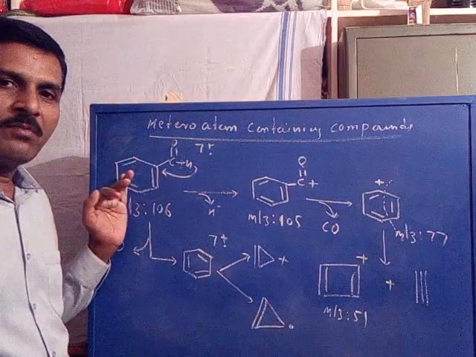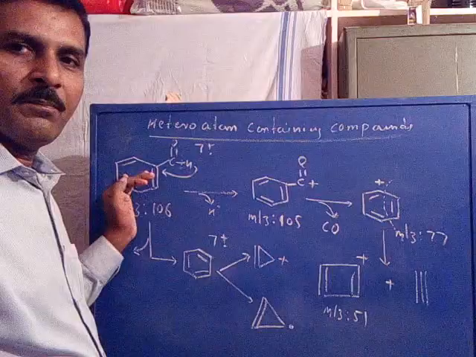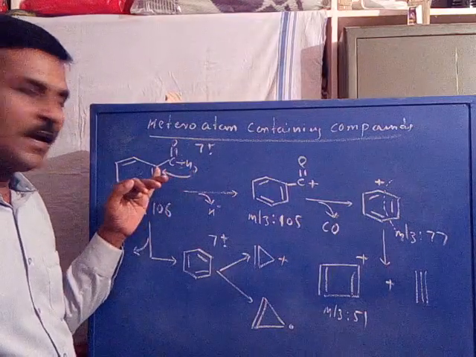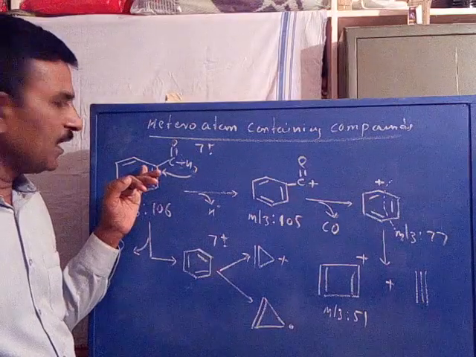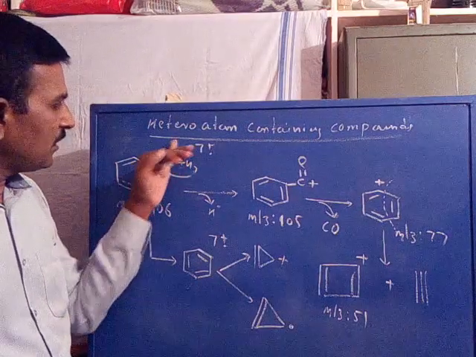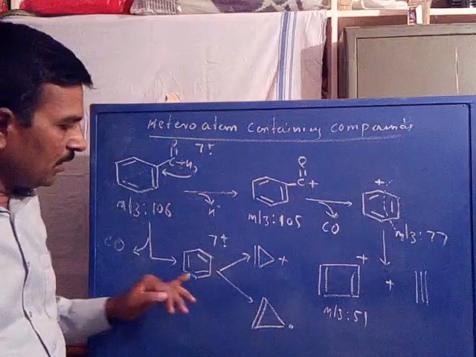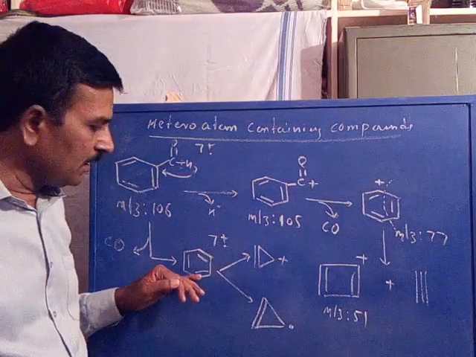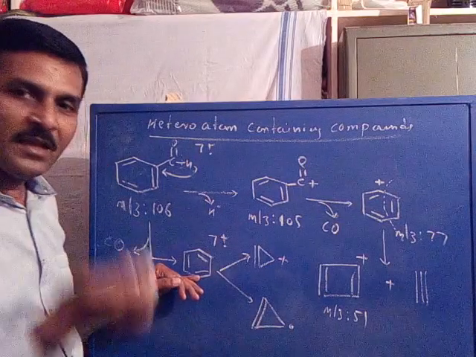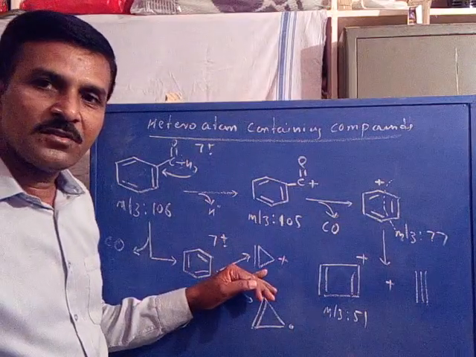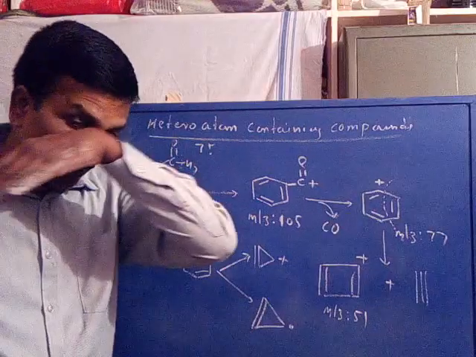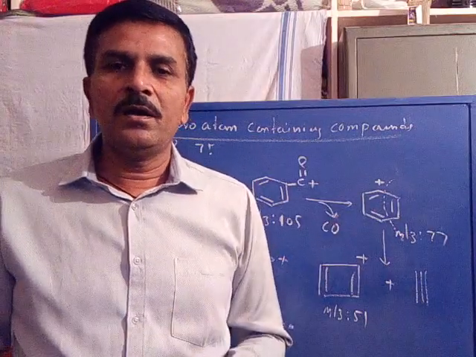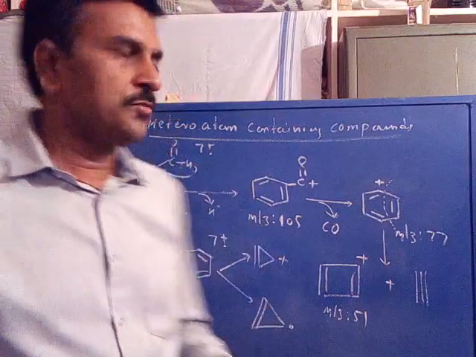Or this may undergo a rearrangement process, where the formyl hydrogen, aldehyde hydrogen, gets shifted or rearranged to the aromatic system. This C double bond O is lost as a neutral to give benzene cation radical. The benzene cation radical undergoes fragmentation by rearrangement process as a cyclopropene cation and cyclopropene radical. So this is the fragmentation process of heteroatom containing compounds.